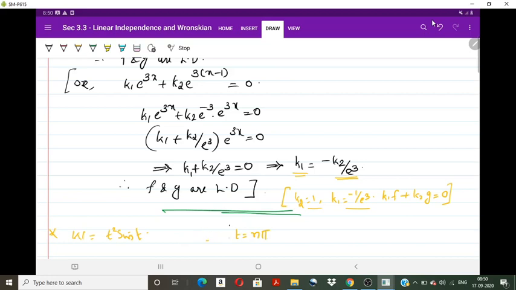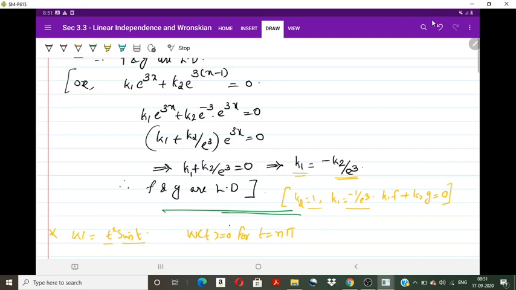So the Wronskian becomes 0 for t equal to n pi, that is 0, plus or minus pi, plus or minus 2 pi, etc., since it is a product of t square and sine t.